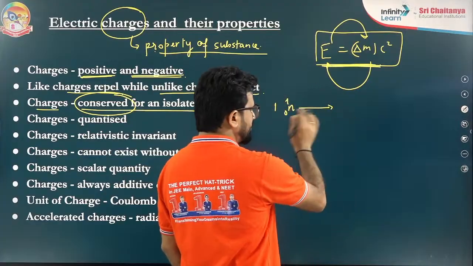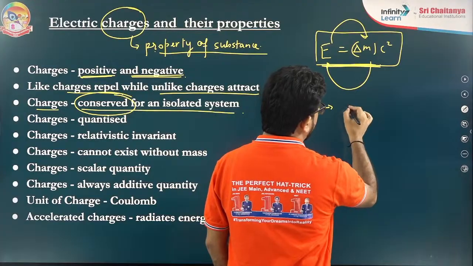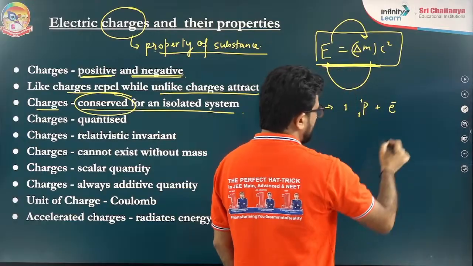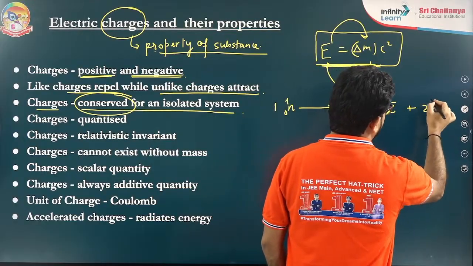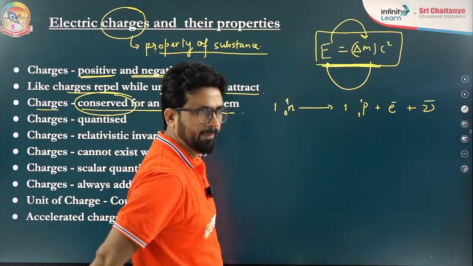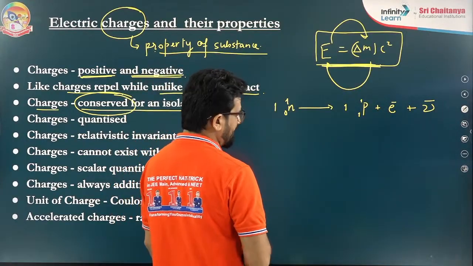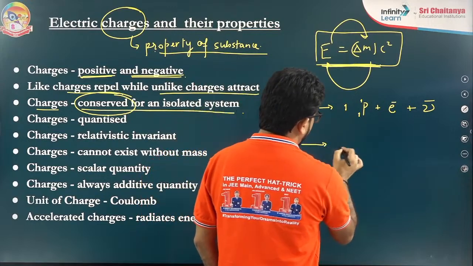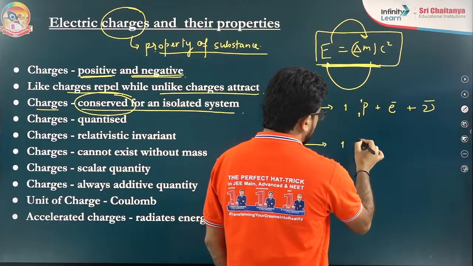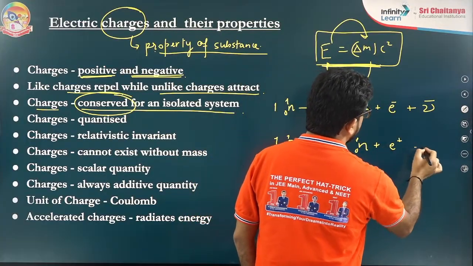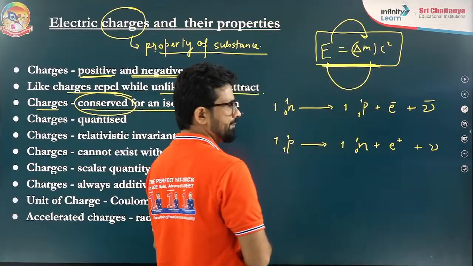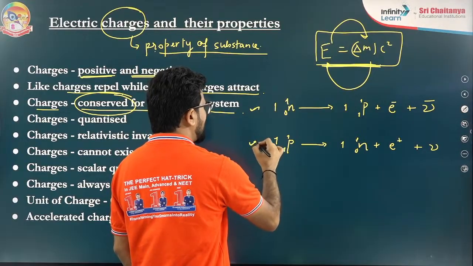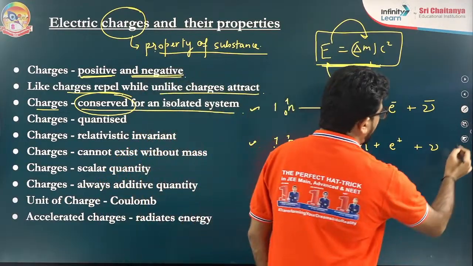In a nuclear reaction, one neutron can be broken down into one proton, one electron and one anti-neutrino. In the nuclear chapter we will learn this topic. Similarly, one proton can be broken down into one neutron plus one positron plus one neutrino. These are also reactions. I am not going into too much detail, but I am telling you a few things here.